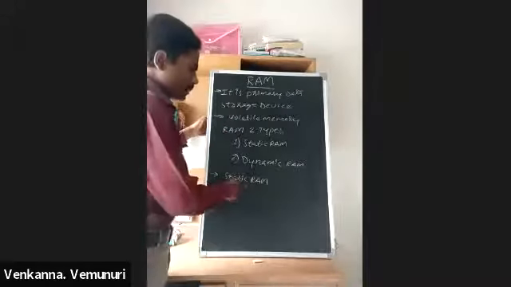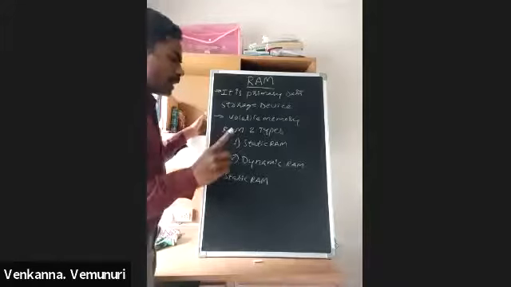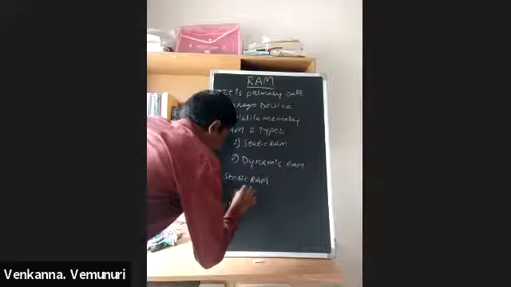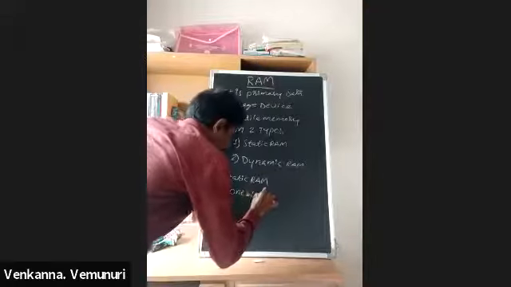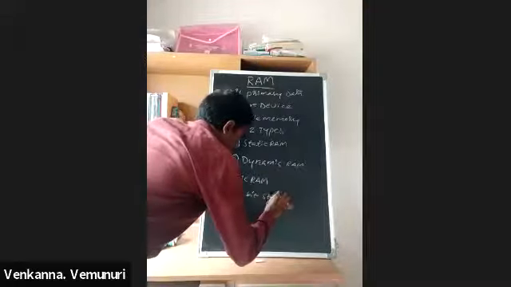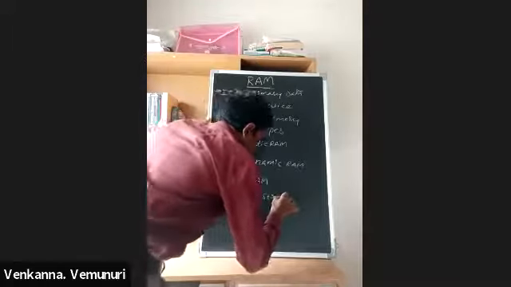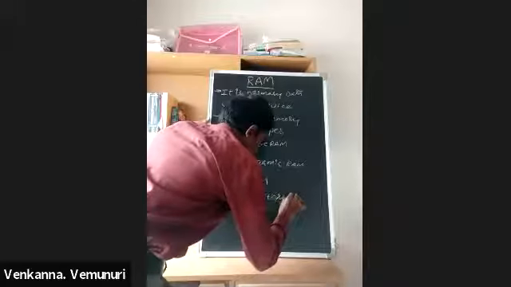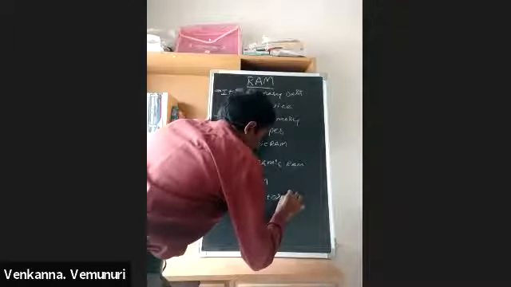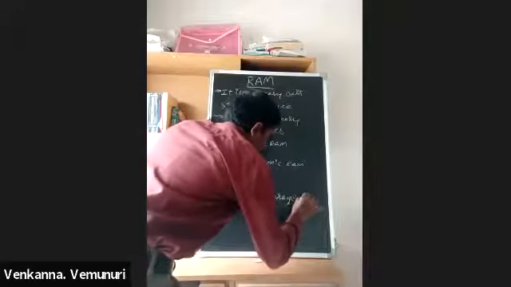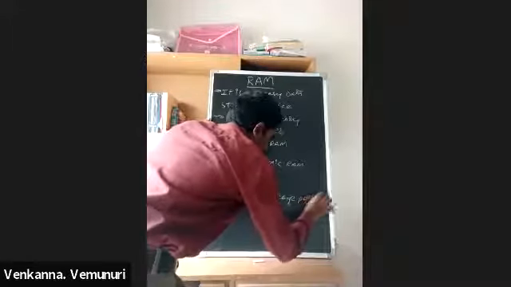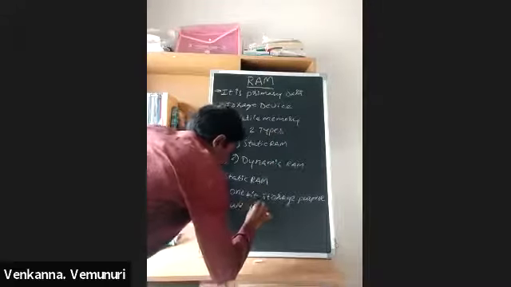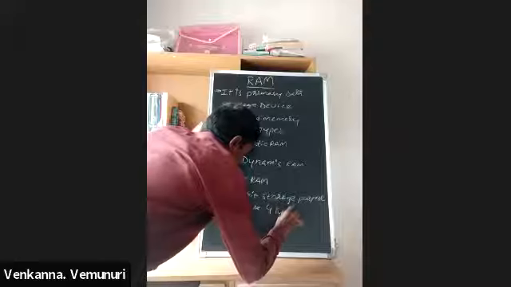In static RAM, for one bit of storage we use 4 transistors.